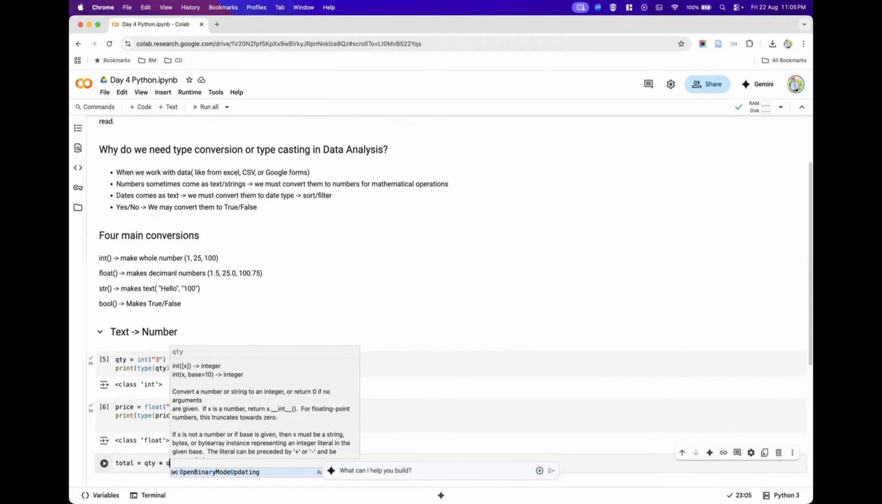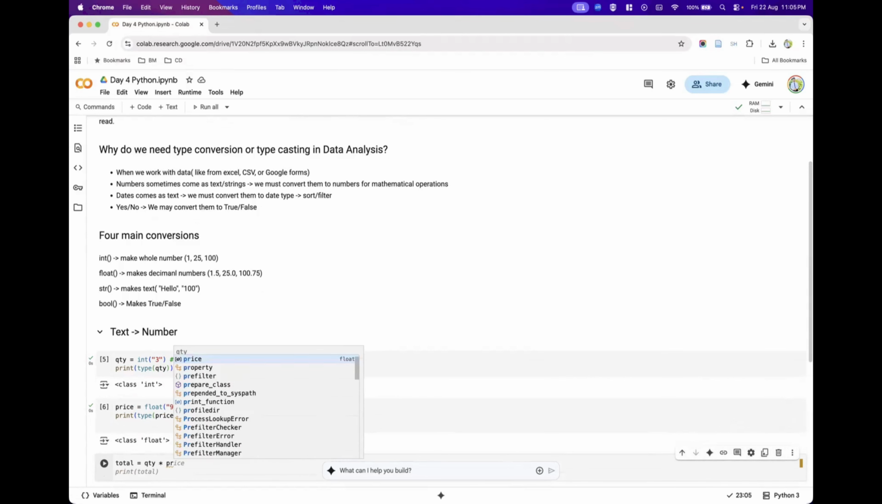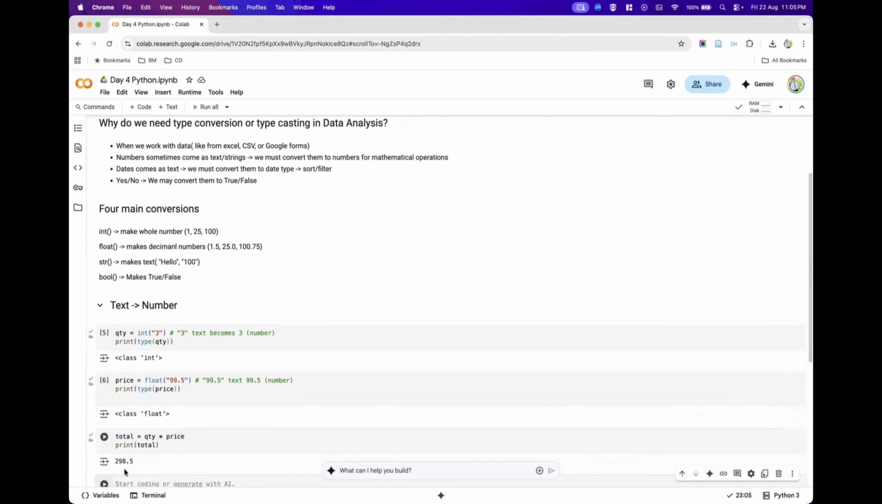Quantity into price I am trying to do, and later I'm trying to print the total. It is beautifully giving 298.5 as a result. Initially, the input we have given was a string,